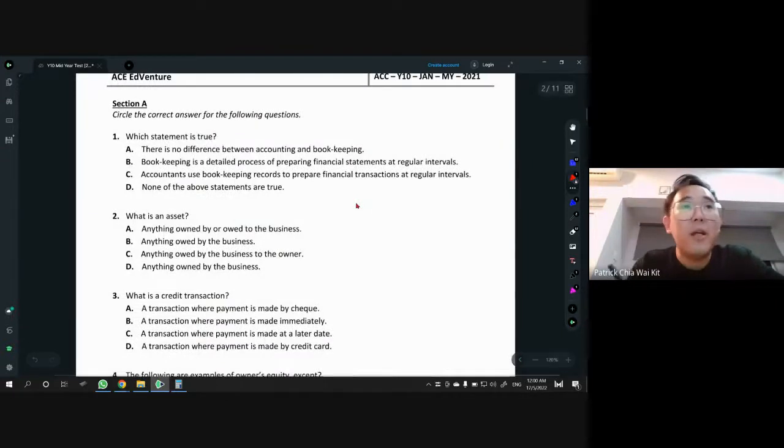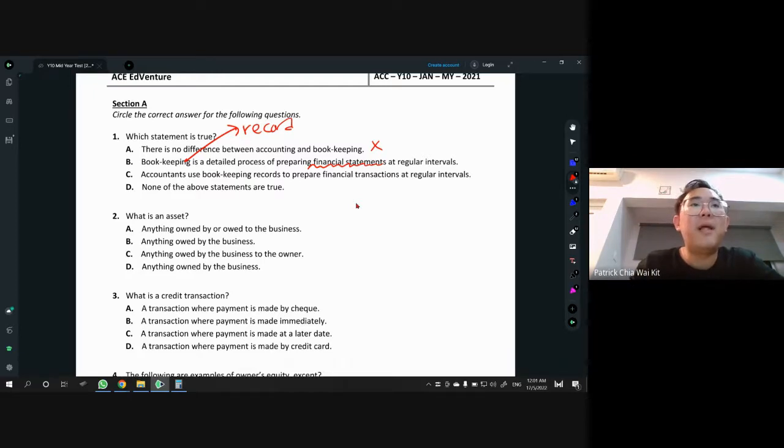Okay, so first one, which statement is true? You have to choose the correct statement. So there is no difference between accounting and bookkeeping. Nah, that's wrong. Then, bookkeeping is a detailed process of preparing financial statements at regular intervals. No, this is not bookkeeping. Bookkeeping, remember the word record. That is a keyword. It's for recording purposes.